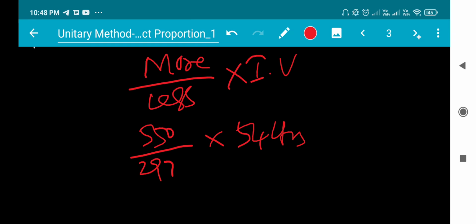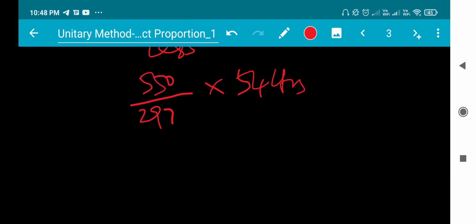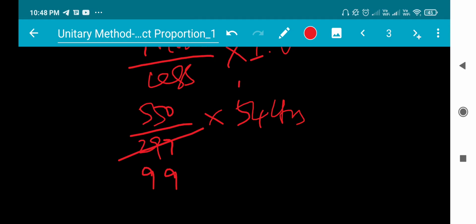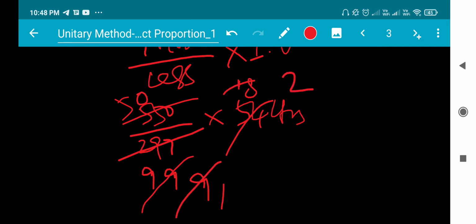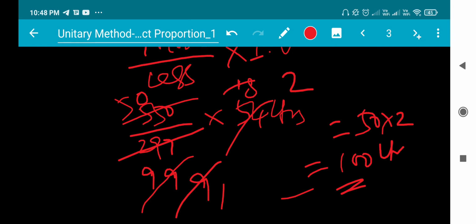Solve this using the 3 table. See here, 3 9s are 27, 3 9s are 27. 3 1s are 3, 3 8s are 24. 11 9s are 99, 11 5s are 55, 0. So 9 1s are 9, 9 2s are 18. So 50 into 2, 50 into 2 is nothing but 100 liters. This is our required answer. Have you got this one?